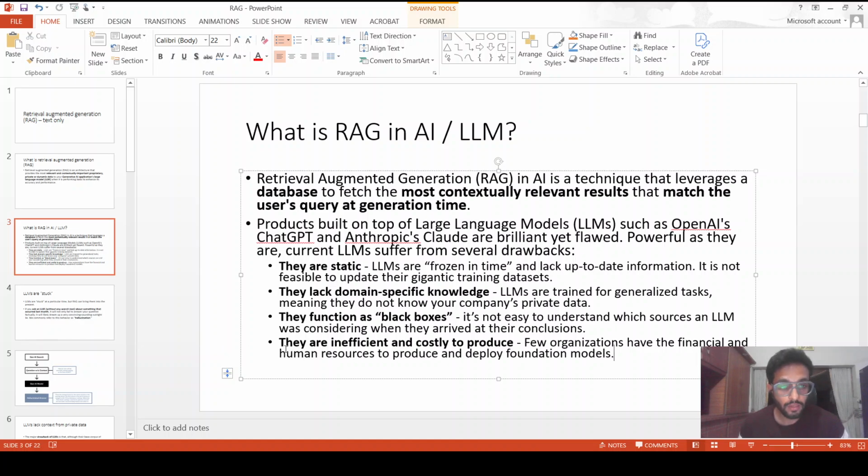And also, in case someone wants to produce them from scratch, it's not possible since they are very costly. Let's say OpenAI, they spent over 100 million to train their foundation model, which was done back in 2022. So it's just not possible to train a model from scratch.